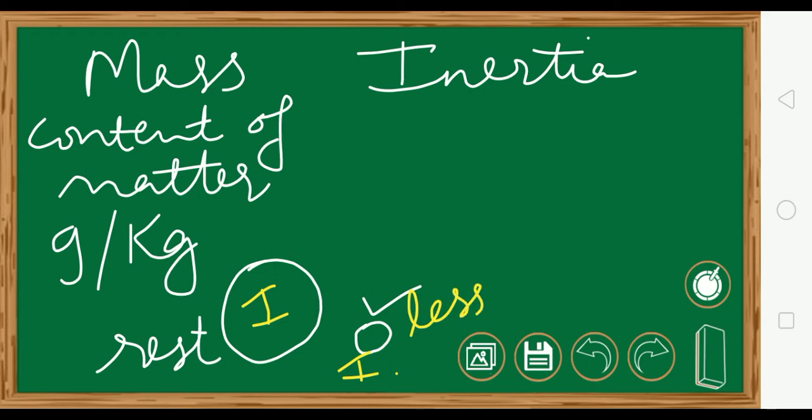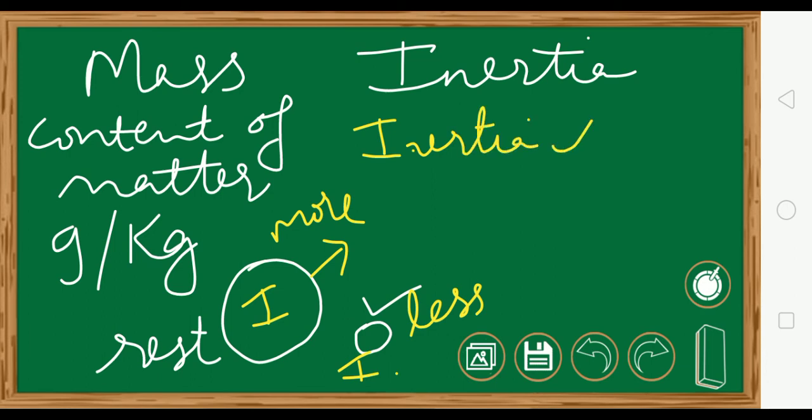What is inertia? Tendency to be in that state. But this could not stay in that state. It was in the state of rest. When I applied force, it moved. So its inertia is less. This one's inertia is more. That means heavy bodies have more inertia. Lighter bodies are easy to move, so they have less inertia.